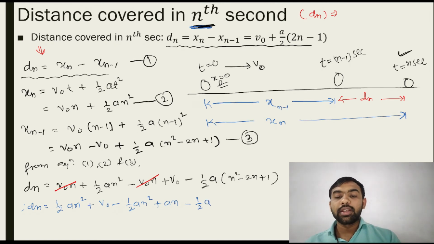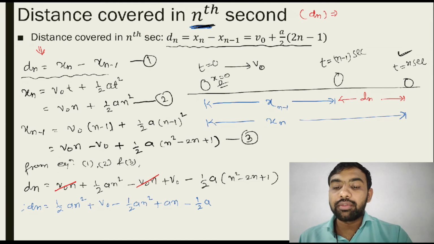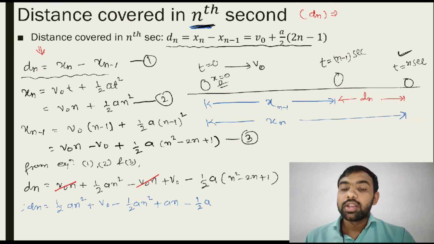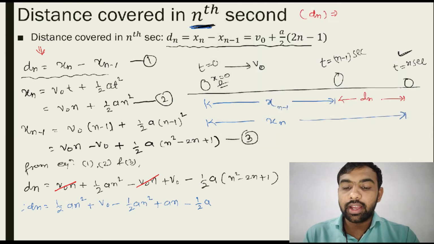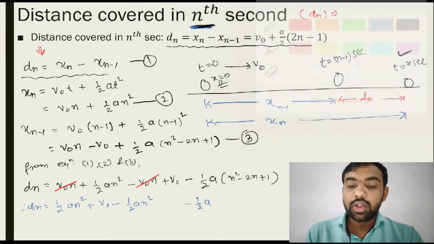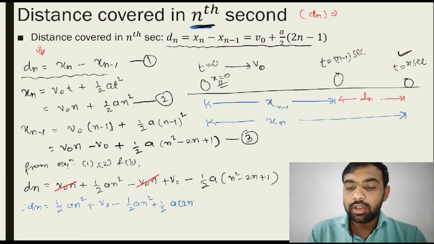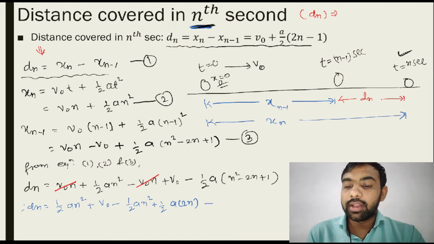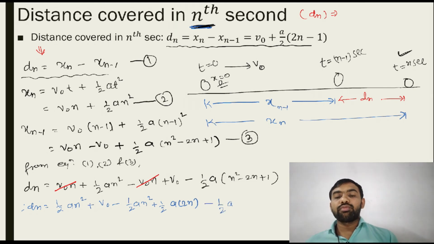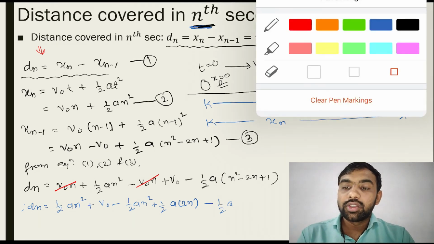First open this bracket: minus 1/2 an square, plus 1/2 a into 2n, so the 2 cancels out, giving an, and minus 1/2 a. If you do not cancel directly, let's write it like this so the idea will be clear. You have to understand it. If anything cancels out, cancel it.